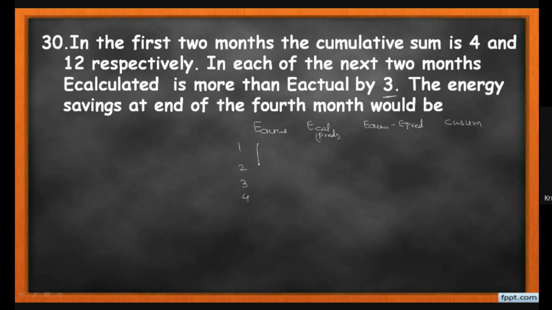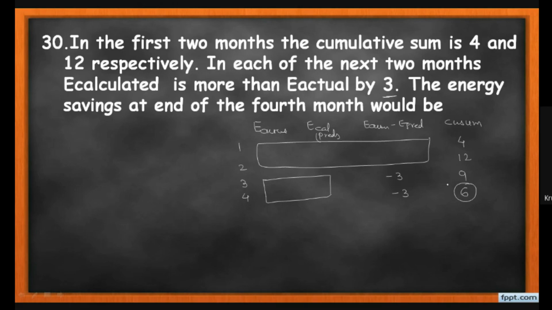So data for the actual consumption and difference is not given for the first 2 months, but it is given that the CUSUM is 4 and 12. Now after that, the actual and predicted data are not given, but it is given that the calculated energy is more than the actual energy by 3. So here our difference will be minus 3 and minus 3. So now the CUSUM is 12 minus 3, which becomes 9, and 9 minus 3 becomes 6. So our answer for the 4-month CUSUM is 6.